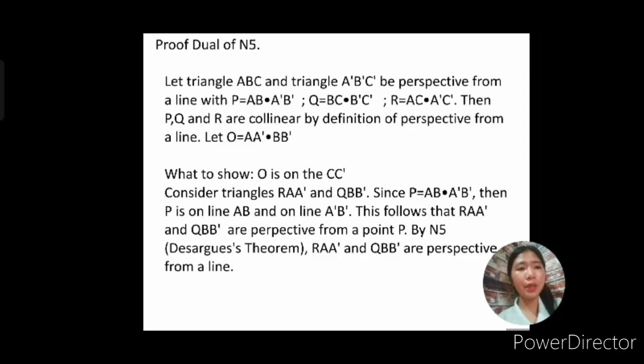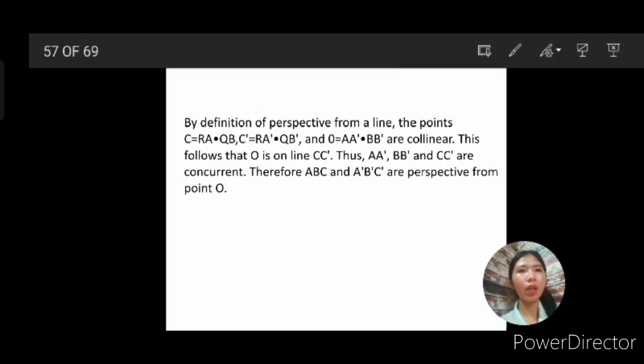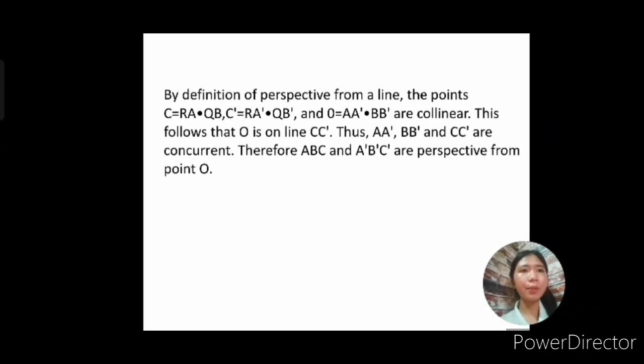By Desargues' theorem, if these two triangles are perspective from a point P, then the two triangles are perspective from a line. So RAA prime and QBB prime are perspective from a line. By the definition of perspective from a line, every pair of corresponding sides intersects in three points which are collinear.